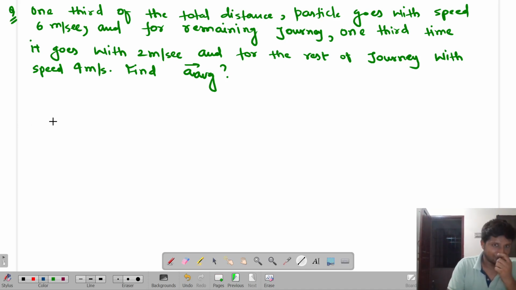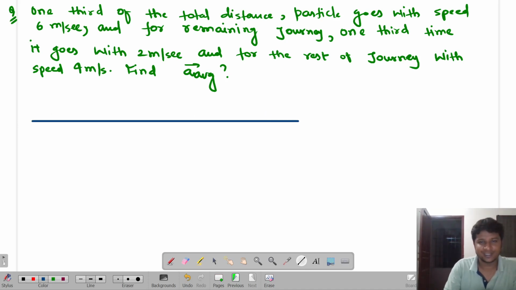Okay, so let me draw the diagram. When I give the statement, 90% of the guys get stuck, I know that. This is A, this is B. And see, I'm talking about 1/3 part every time. So let us call that the total distance is 3D and each part is of distance D. Got it or not?